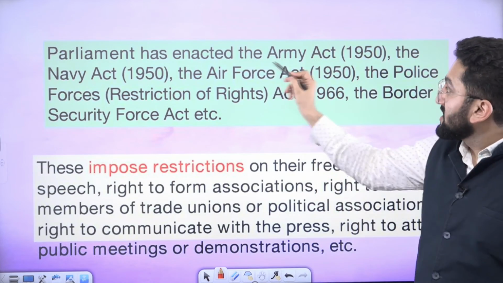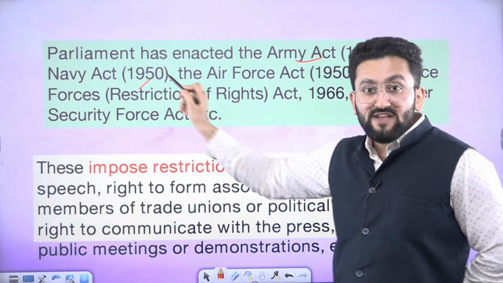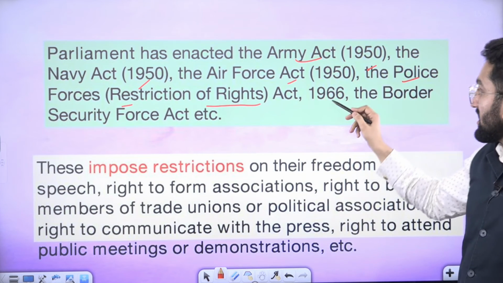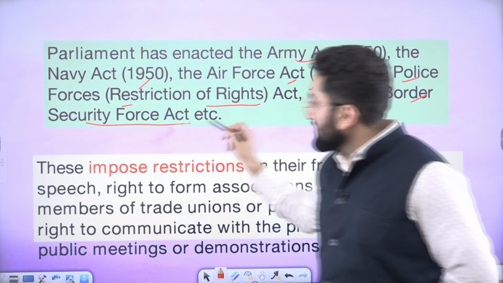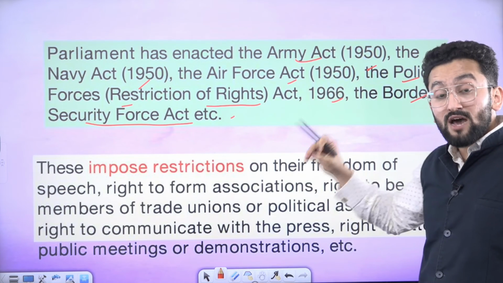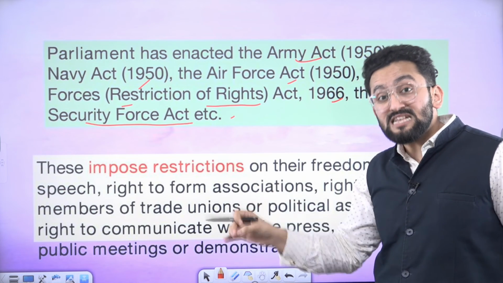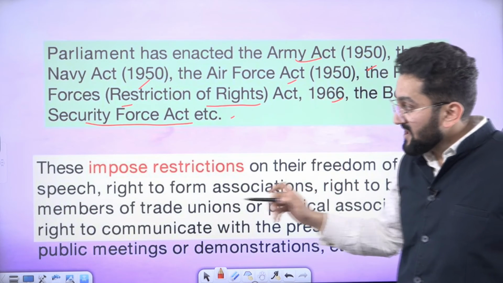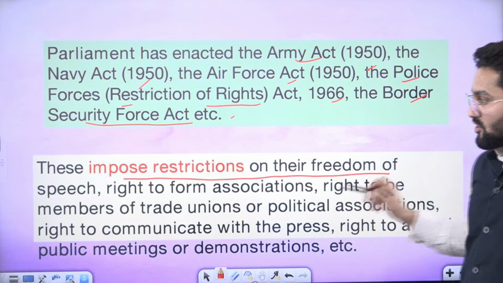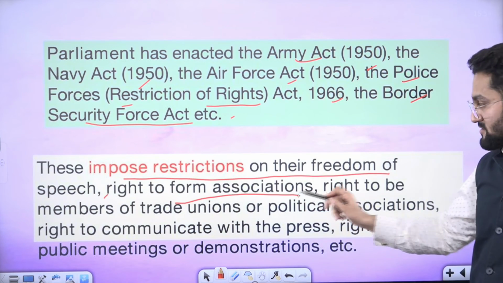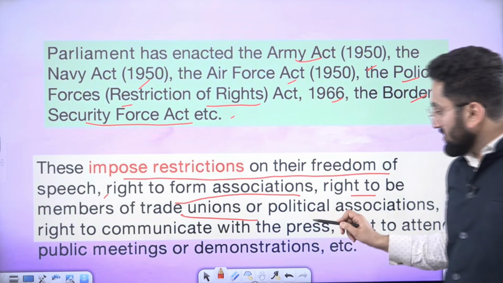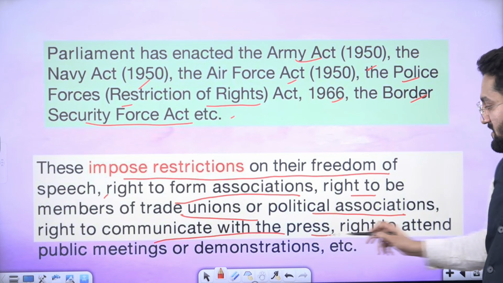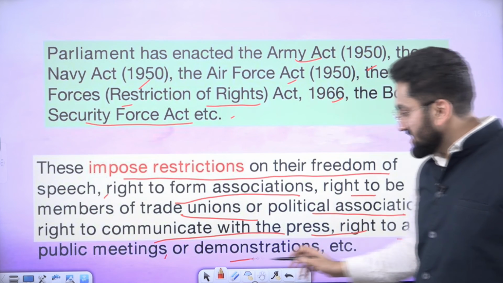Some examples of these laws: Army Act 1950, Navy Act 1950, Air Force Act 1950, Police Forces Restriction of Rights Act 1966, Border Security Force Act. So all of these laws are made by Parliament, and in these laws they specifically mention what cannot be done, what kind of rights are not available. Those impose restrictions on their freedom of speech, right to form association, right to be members of trade union, political associations, because they have to be neutral, right to communicate with the press, right to have public meetings and